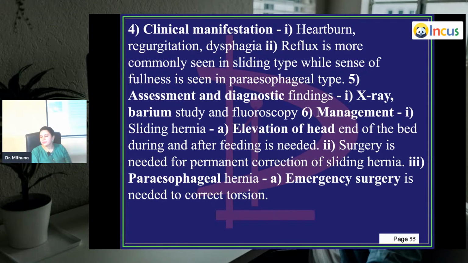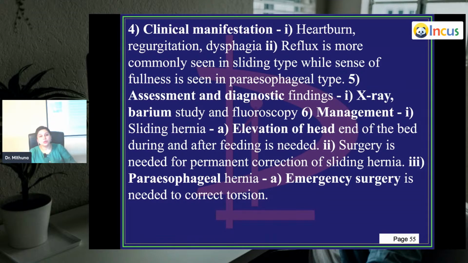where these parts are. Management for sliding hernia is elevation of the head end of the bed during or after feeds. What is the main problem in sliding hernia? You have reflux. What do you do in reflux? You elevate your head and sleep, or you don't sleep immediately after eating. You have to sit straight for some time. All these things you do in sliding hernia. Usually, surgery is needed for permanent correction. Otherwise, you don't really touch it.